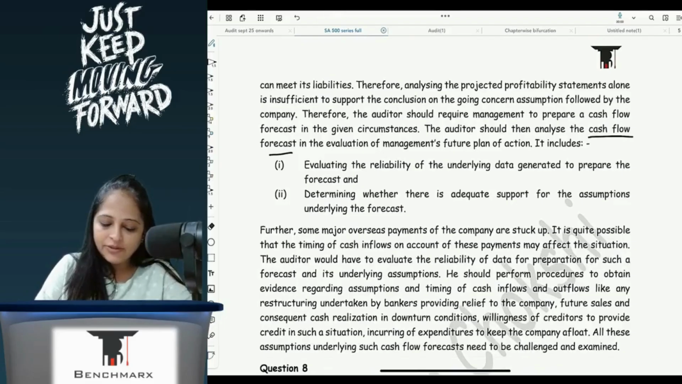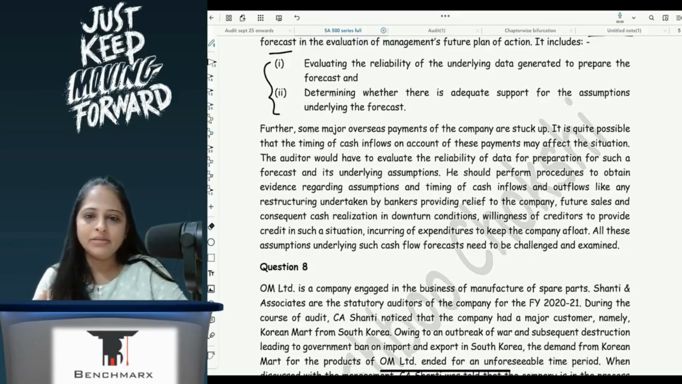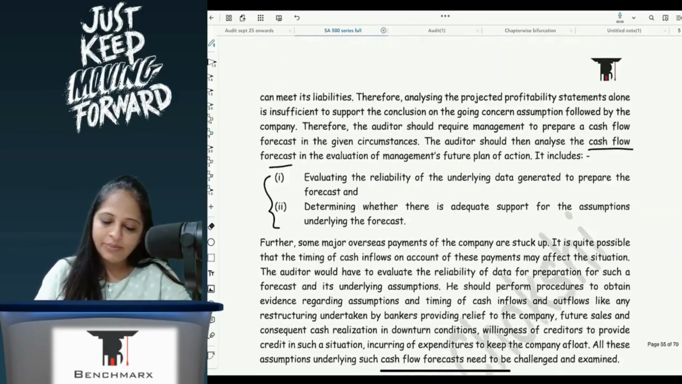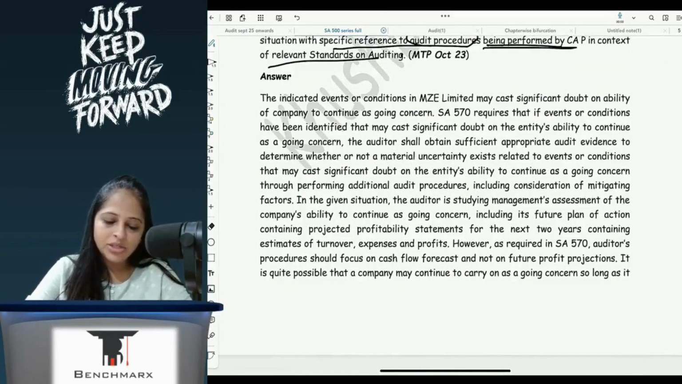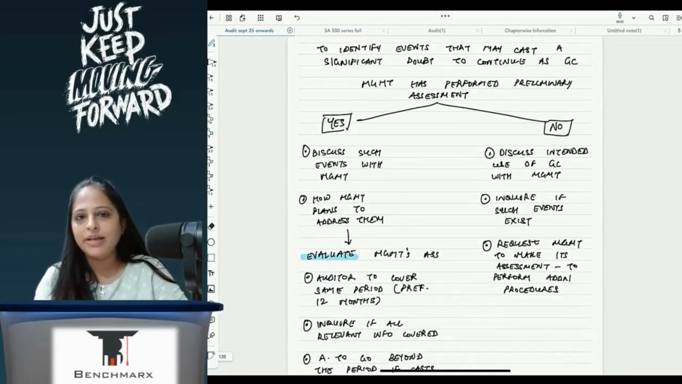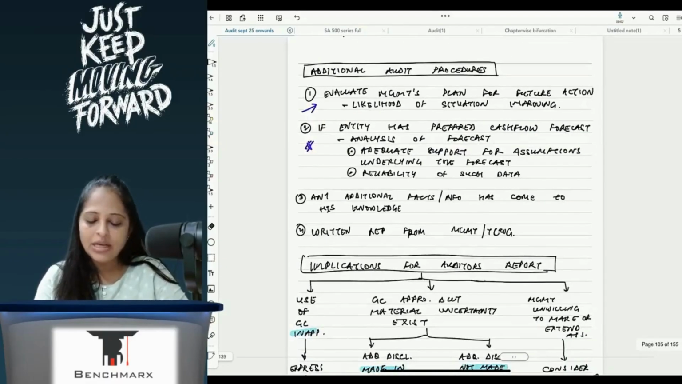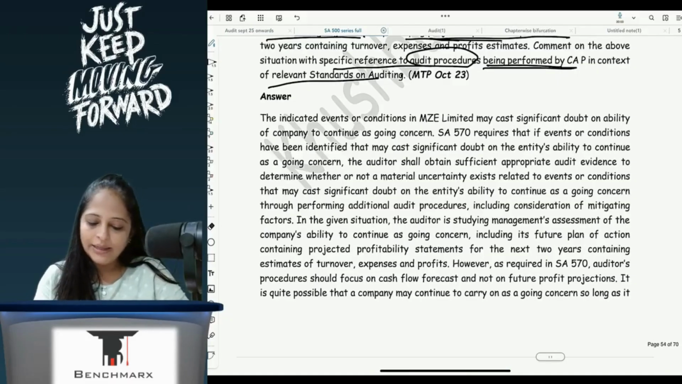Here we see cash flow forecast and all of this. So this is similar to the risk assessment and additional procedures which we have to do, correct? So it's the same pointers. If you see, just write down the facts, discuss with management how the management plans to take future action, likelihood of situation improving, and if the entity has a cash flow forecast, then what are the things that they have to take into consideration.